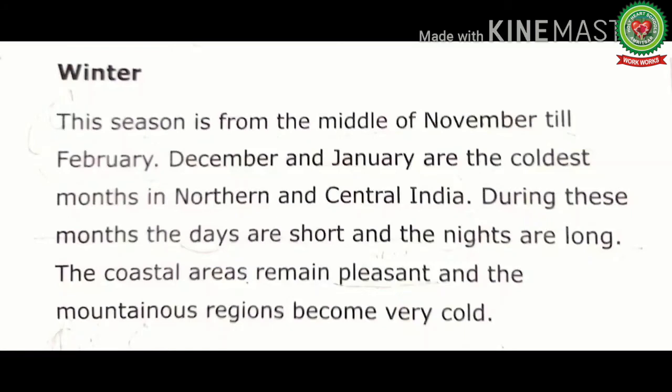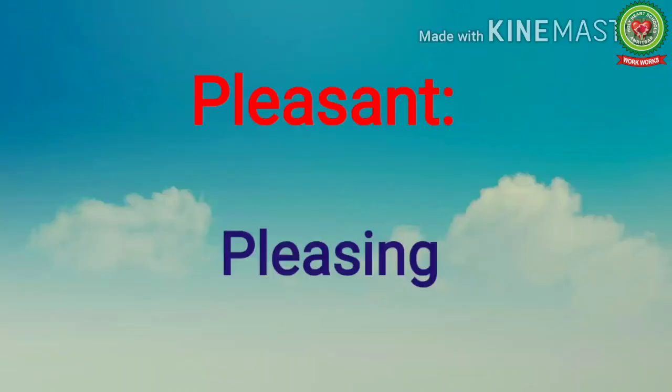Let's read. This season is from the middle of November till February. December and January are the coldest months in northern and central India. During these months, the days are short and the nights are long. The coastal areas remain pleasant and the mountainous regions become very cold.